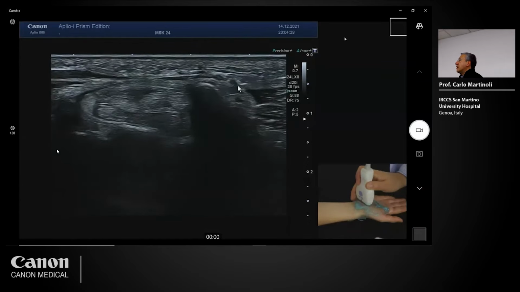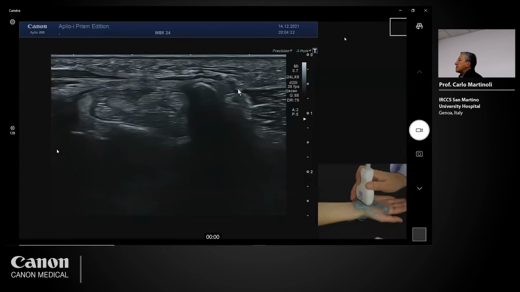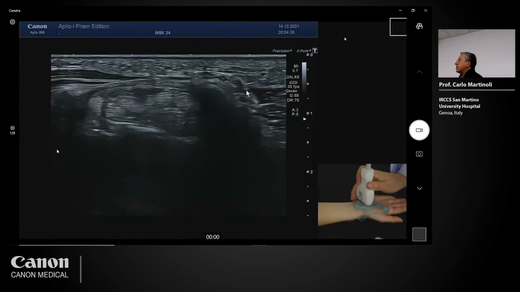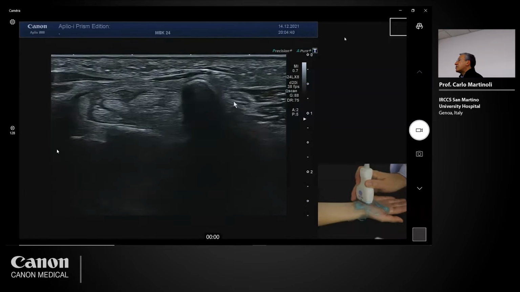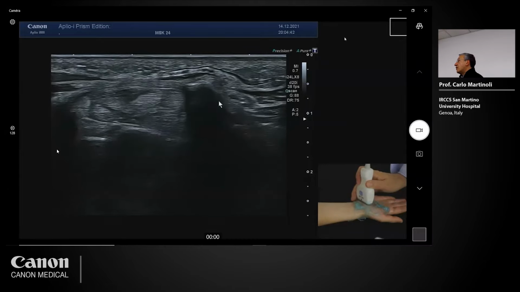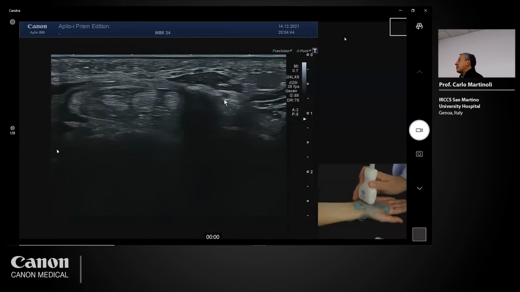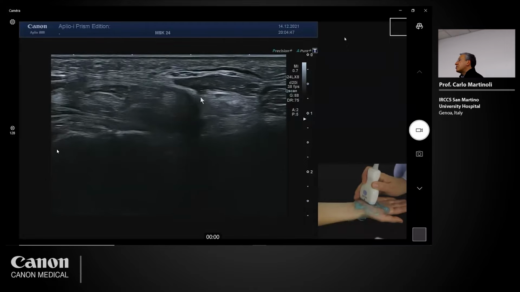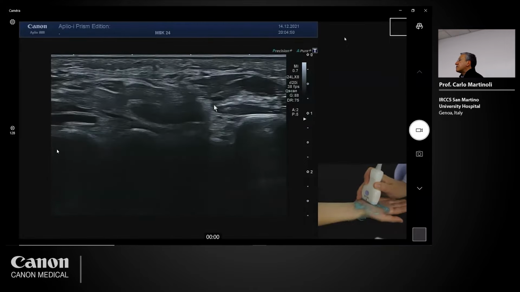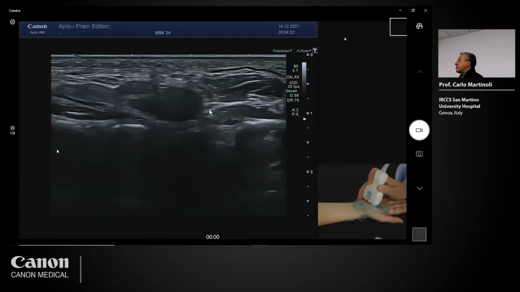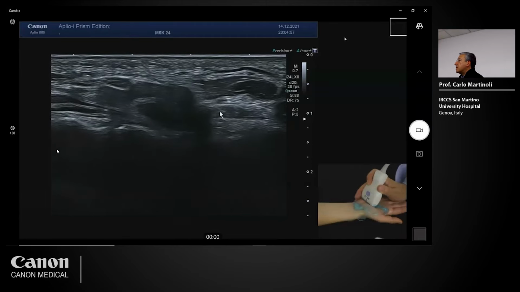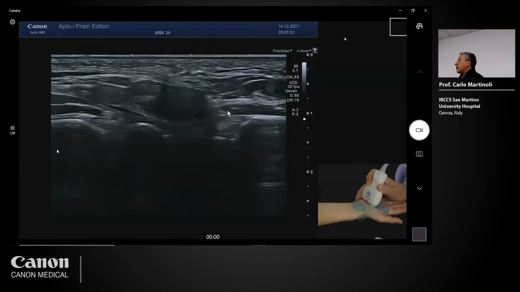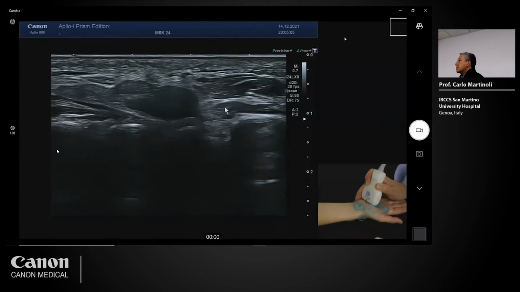This is a tendinous bridge, a tendinous band at the origin of the hypothenar muscle. Then when I follow the motor branch more distally, I see the hook of the hamate here. The nerve passes in close position to the hook, and then it becomes very deep here. So it pierces, in some instances, the opponens digiti minimi, that is this muscle, or it passes over the opponens, as you can see here.